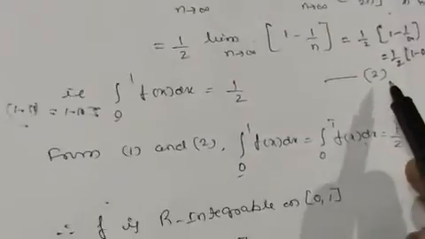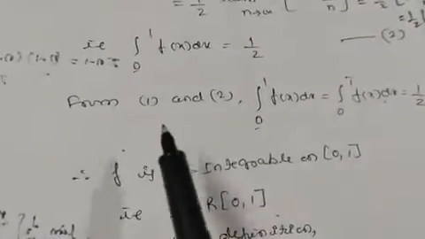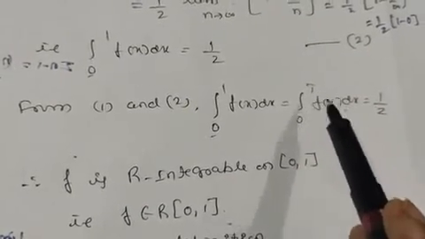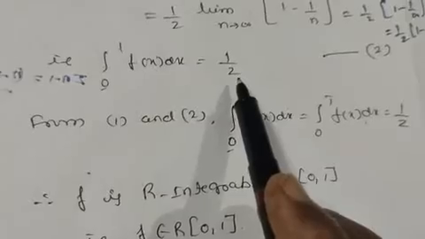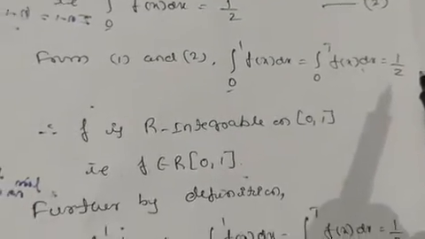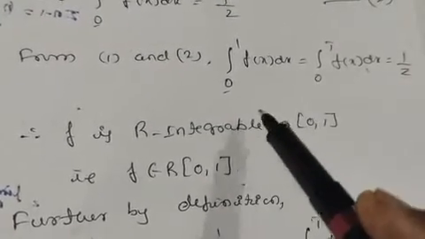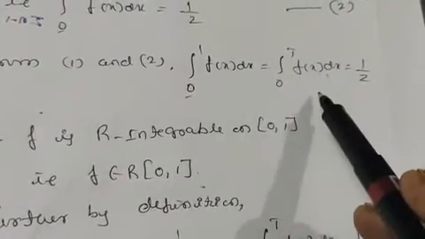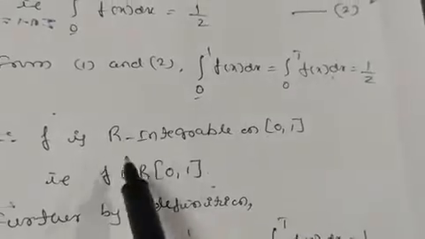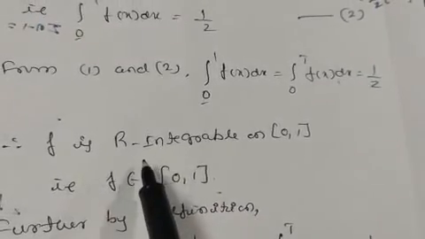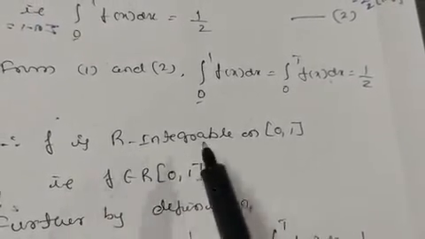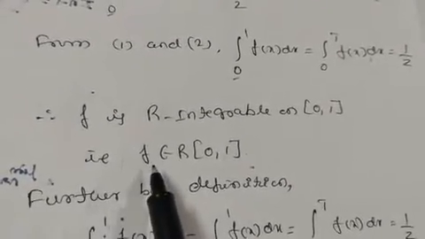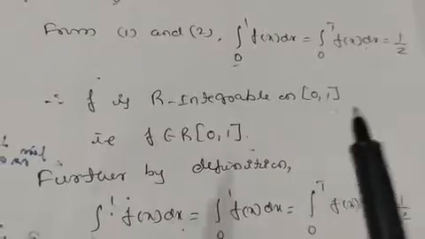Take this one as equation number 2. So from equations 1 and 2, what do we have here? Lower Riemann integral is equal to upper Riemann integral, both values are the same, equal to 1 by 2. As we know from the definition of Riemann integral, if the lower and upper Riemann integrals are equal, then we can call it Riemann integrable, or R integrable, on this interval 0, 1. So this implies f belongs to R of 0, 1.